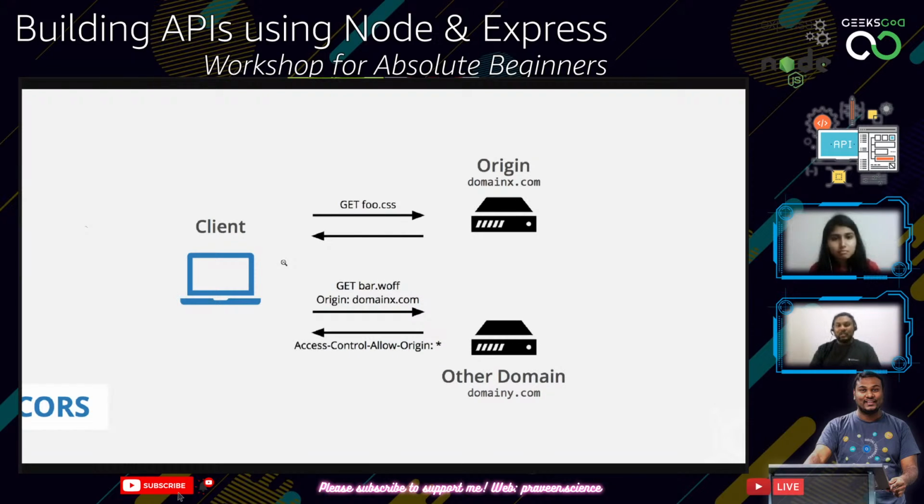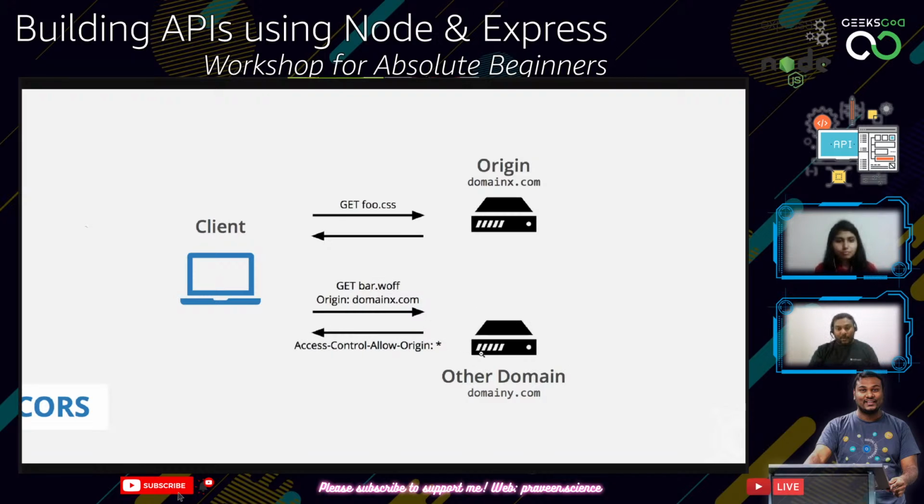So if a CSS file requests an image from another domain, say this CSS file is coming from the domain x.com, it is downloaded to the client, and the browser looks into the rules and sees that it needs a font file from domain y.com.